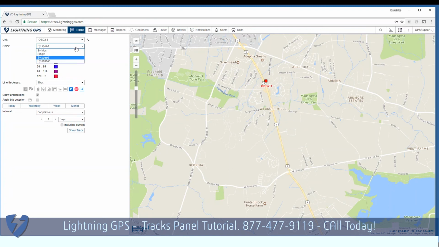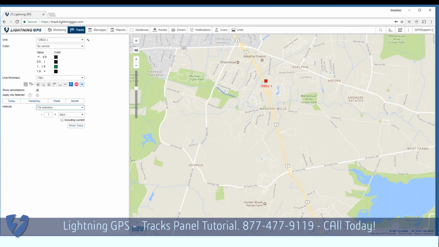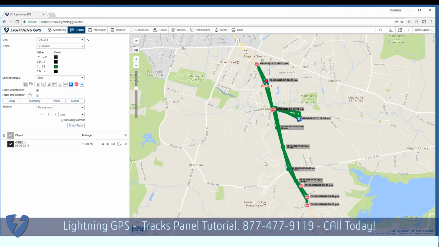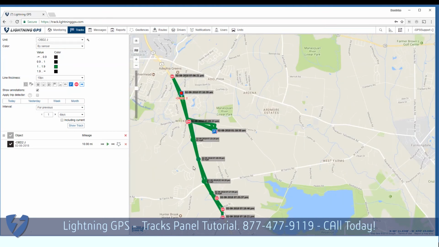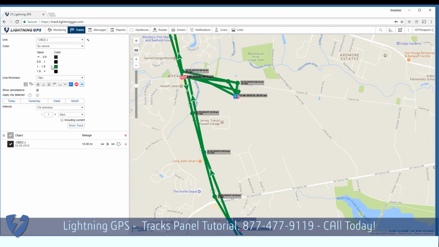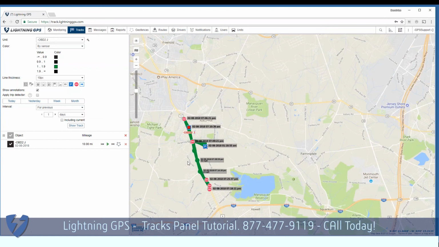We're going to do one by sensors now. This might be different because of the different sensor options.